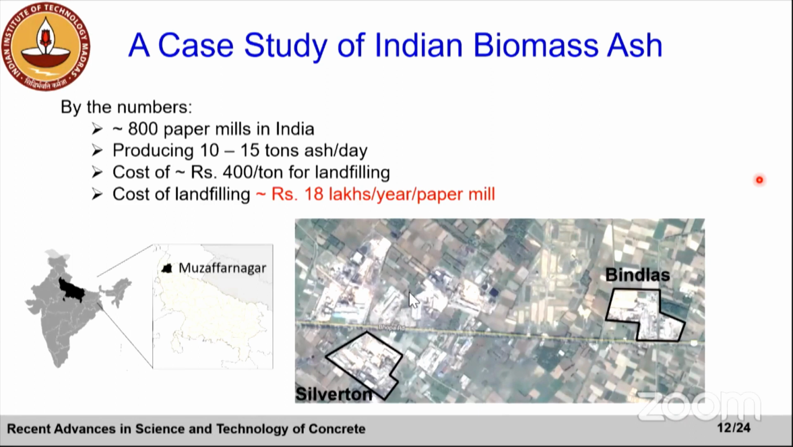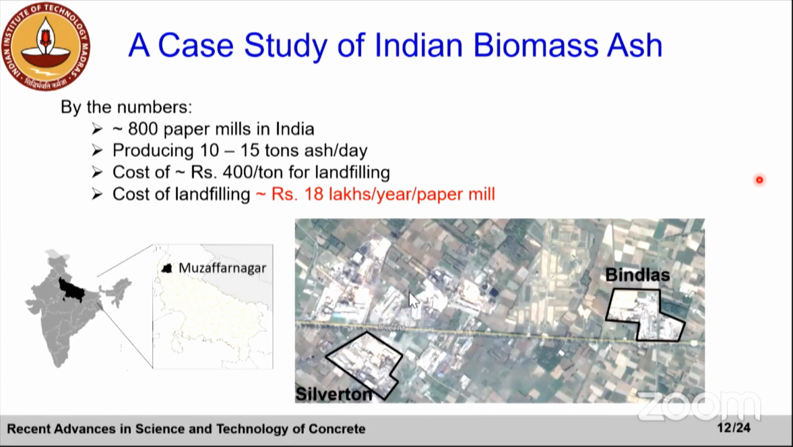And if you look at some numbers, we have roughly 800 paper mills in India. And these paper mills rely on agricultural waste to get energy, right? In that process, they end up generating a lot of ash on a daily basis. So we are talking about 10 to 15 tons of ash. And again, this ash has to be landfilled, and there is some cost associated with that.